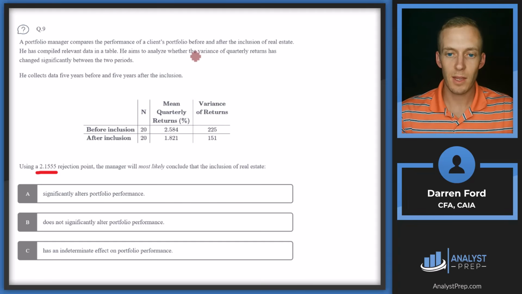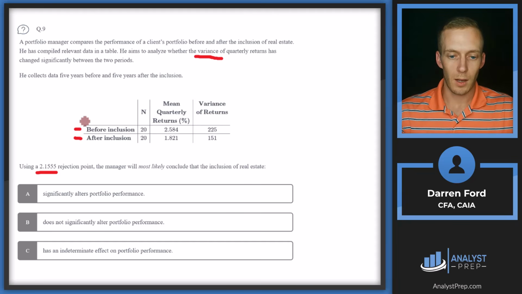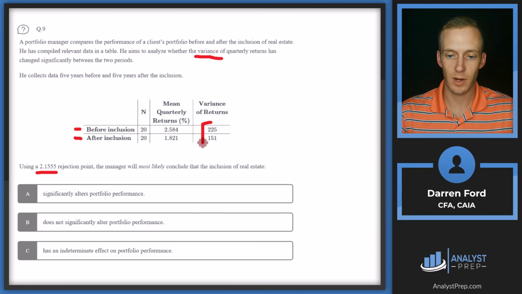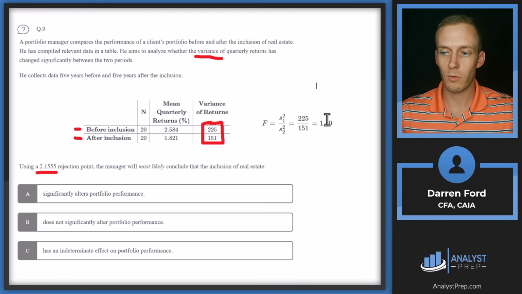So when we're comparing the variance from two different runs here, we've got one simulation without real estate and then one with real estate. When we do that, we're going to be comparing these variance of returns, and we're going to be doing an F-test. So this is what that formula looks like. We're basically just dividing the variance of returns before inclusion by the variance of returns after inclusion. And when we do that, we get a number, 1.49. And so this is what we're going to be comparing to this rejection point.